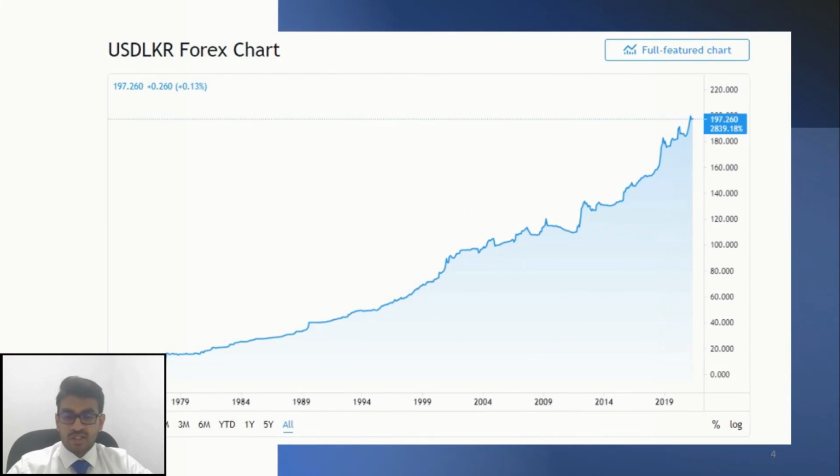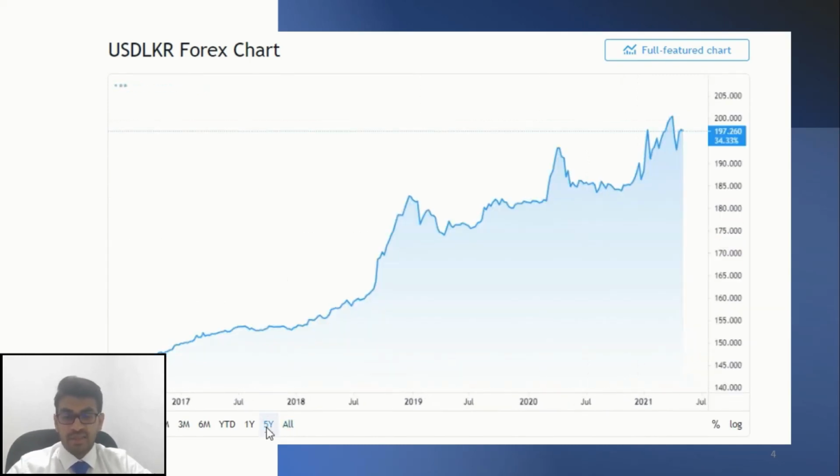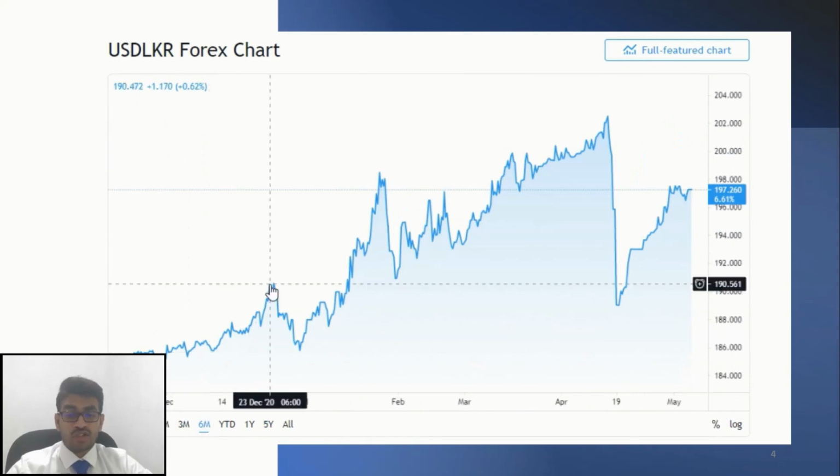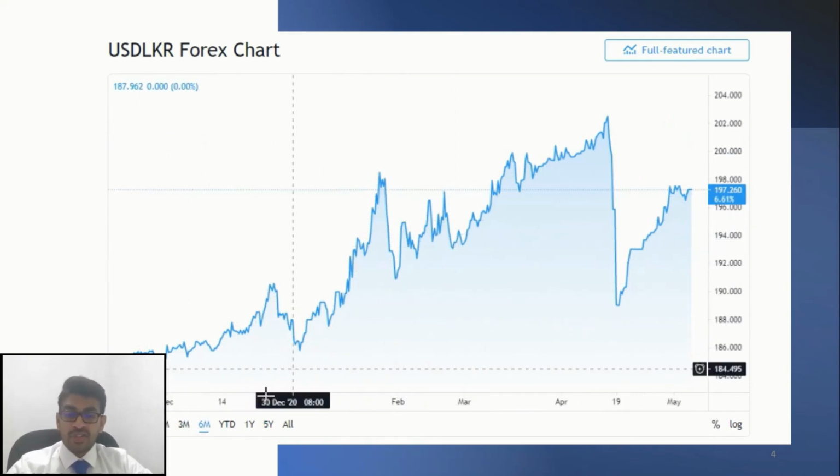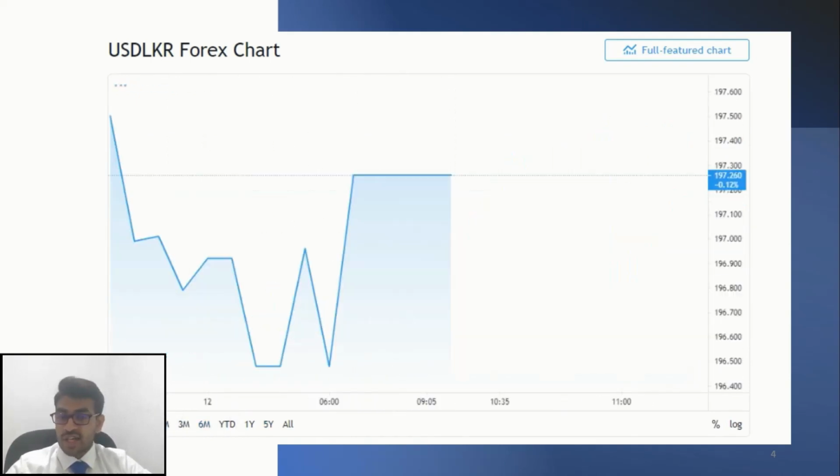This is the full chart of USDLR since 1974. We can clearly observe an uptrend until 2001. In 2001, the exchange rate was fully liberalized to float freely. After that, the exchange rate is determined by market supply and demand. Therefore, we can observe so many fluctuations. We can see it clearly in shorter time frames. This is the exchange rate of 6 months. We can observe the fluctuations very clearly, and when we zoom this to a 5 days chart, we can observe the volatility in 1 week.